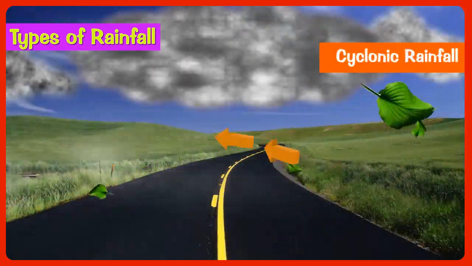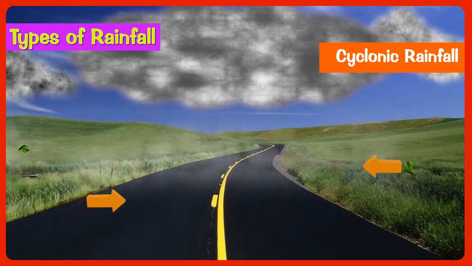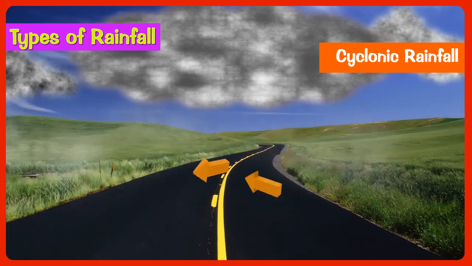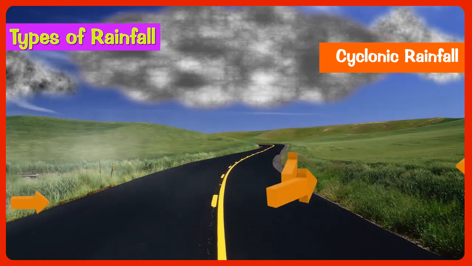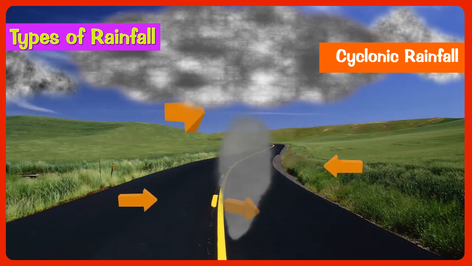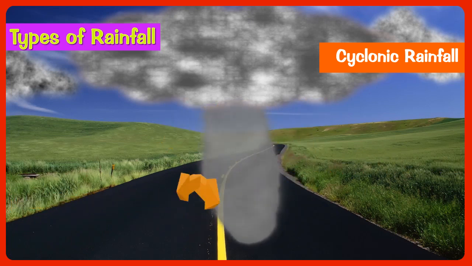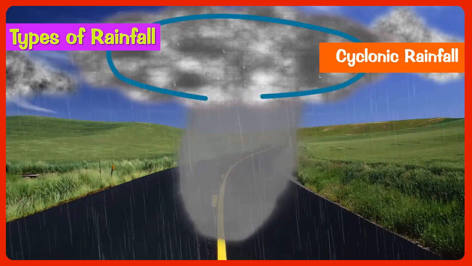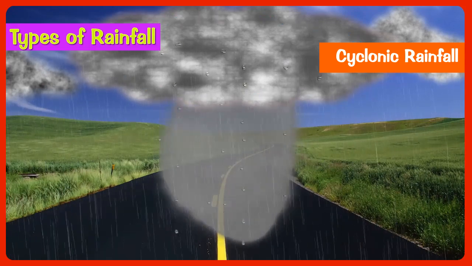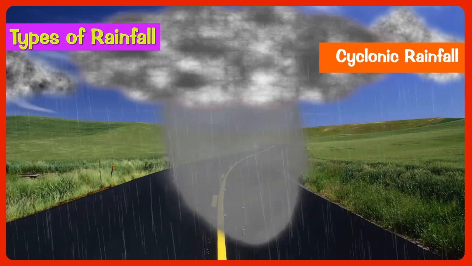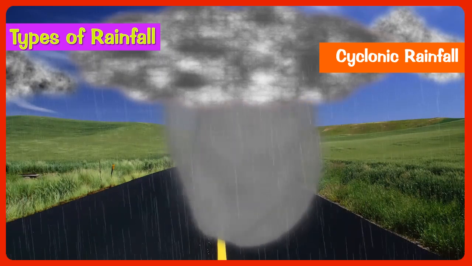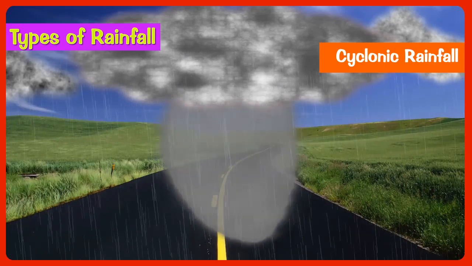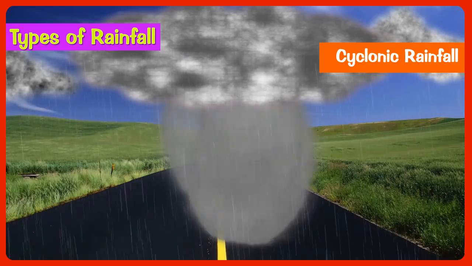Cyclonic rainfall. In a cyclone, winds from all sides try to rush towards the low pressure in the center. Consequently, there is circular motion which causes the whirling air at the center to rise up. This rising air cools down, condenses and brings rain. This type of rainfall is called cyclonic rainfall. It is common in temperate zones where the air from the polar high pressure belts meets the air from the subtropical high pressure belts.